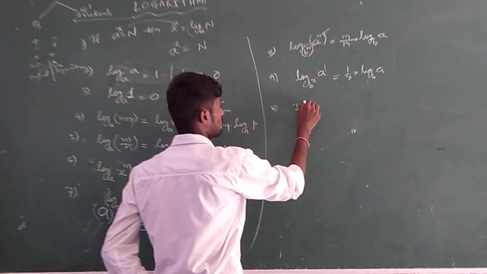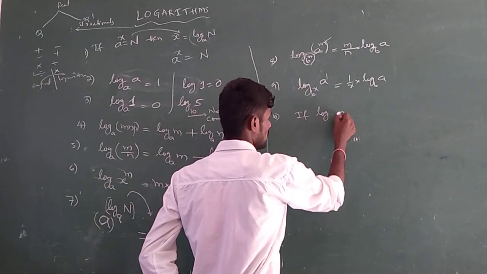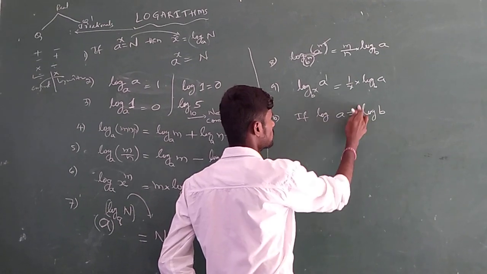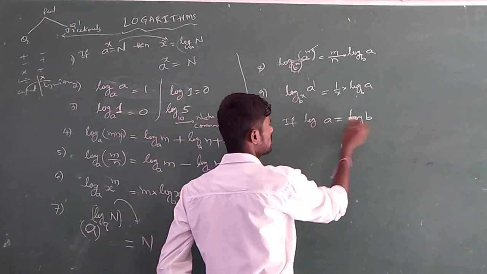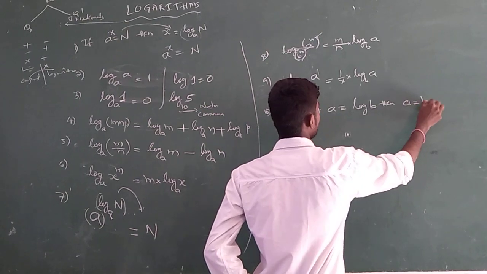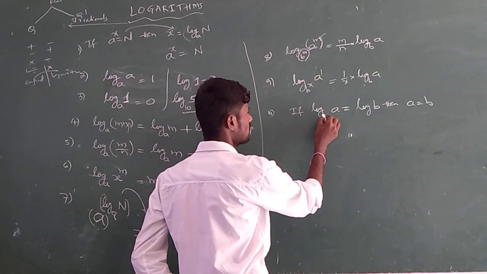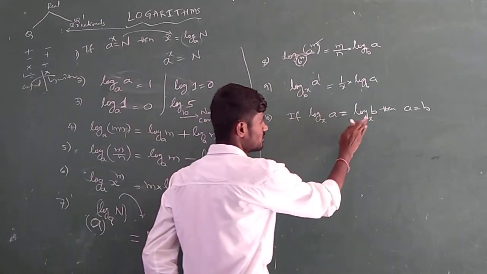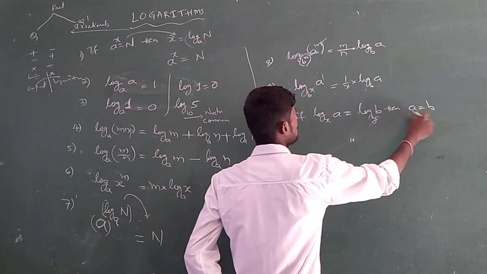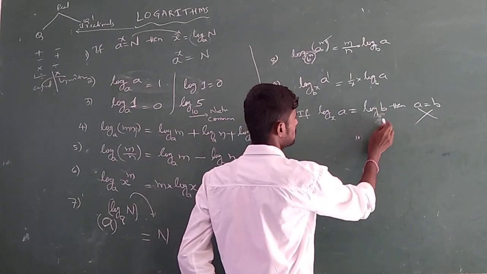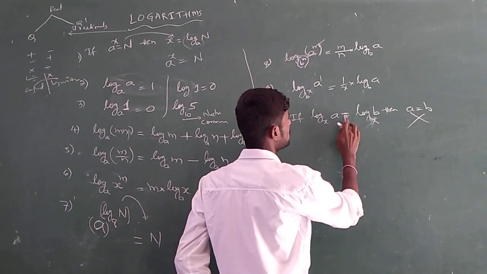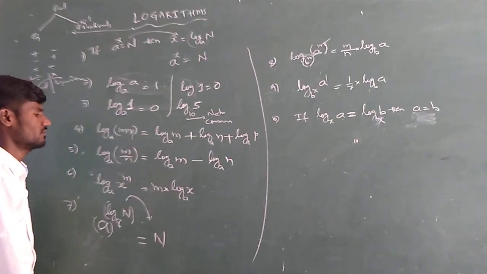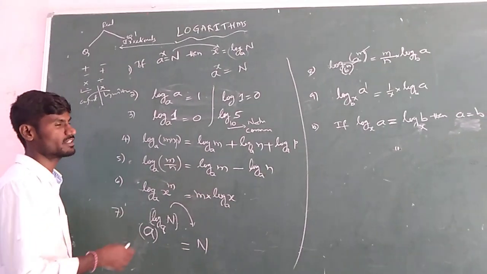Next, if logarithm of a equals logarithm of b, means two logarithmic terms are compared, then automatically a equals b. If the base is the same, say x on both sides, then only it is possible. If the base is other than x, then it is not possible. Remember that. So if the bases of the logarithms are the same, then only a equals b is possible. So these are the formulas and properties of logarithm.